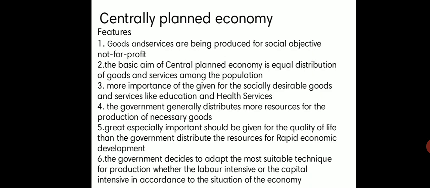So what are the features? Goods and services are produced for a social objective. The basic aim of a centrally planned economy is equal distribution. More importance is given to socially desirable goods. These are the key points so that you can remember. The economy spends more resources on education and health. The government generally distributes more resources for necessary goods.